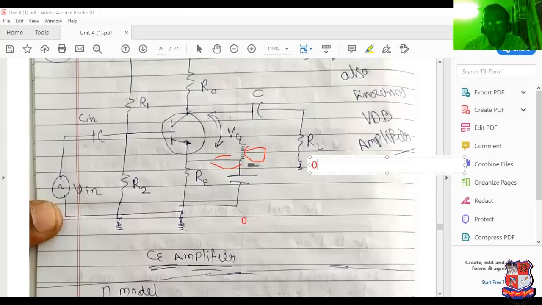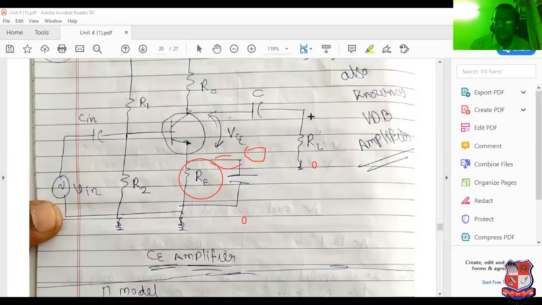So these 0 volt points can be considered as a parallel connection. Here the RE resistor is not included. Why? Because in AC analysis only AC current can pass through the capacitor. Resistor cannot be included, so the resistor is not included in the AC analysis.